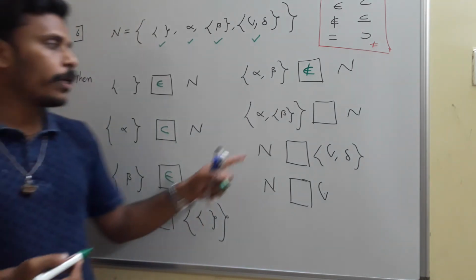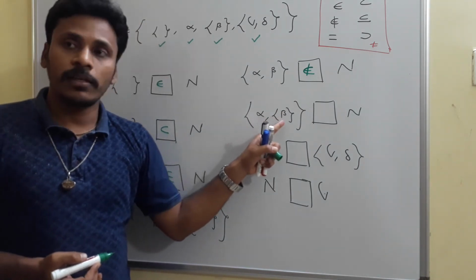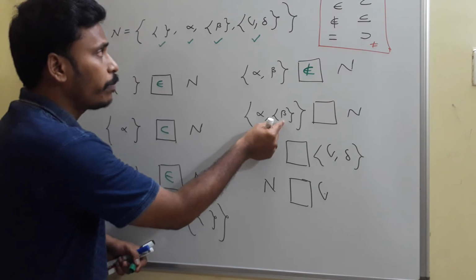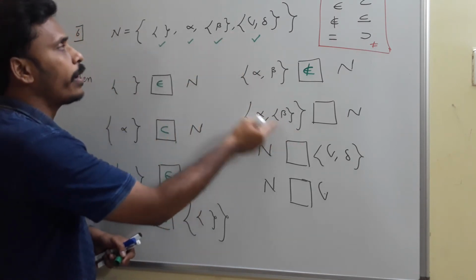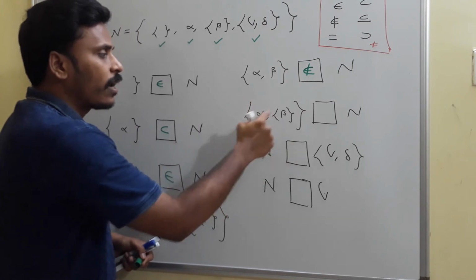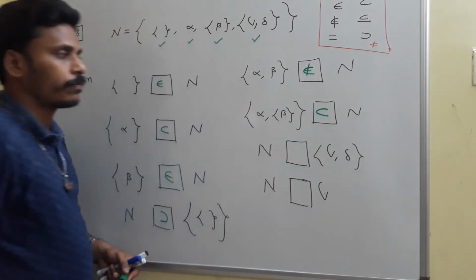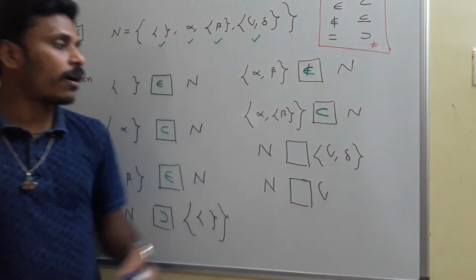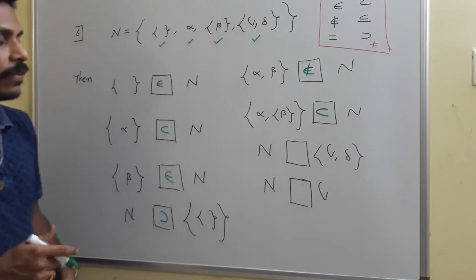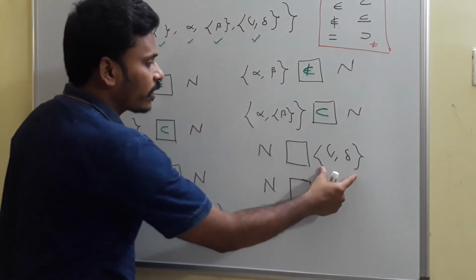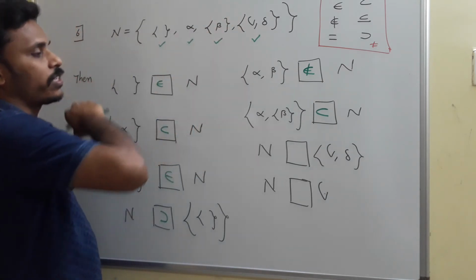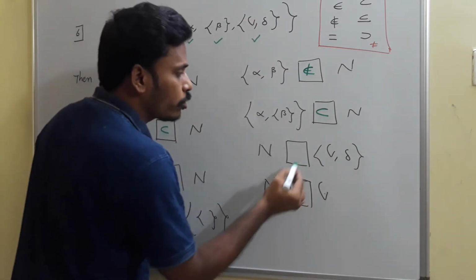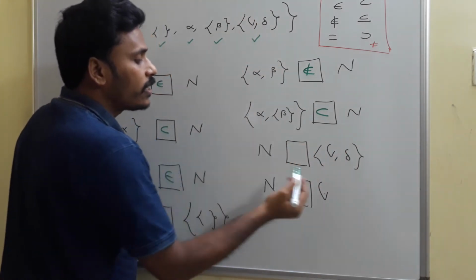Okay. And then coming to the set containing alpha and singleton beta. It is very clear, alpha is there in n as well as singleton beta is also there in n. These two elements are the elements of n. So this set containing these two elements is a subset. And the next thing, set containing gamma comma delta. Set containing gamma comma delta is there in this n. Okay. Then what do I need to use? This set containing gamma comma delta is an element of this n. Okay. So since it is an element of this n, I may use that this set containing gamma comma delta just belongs to n.